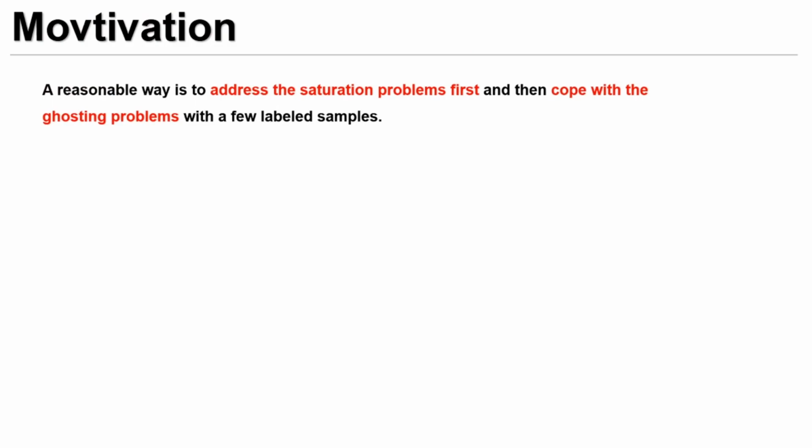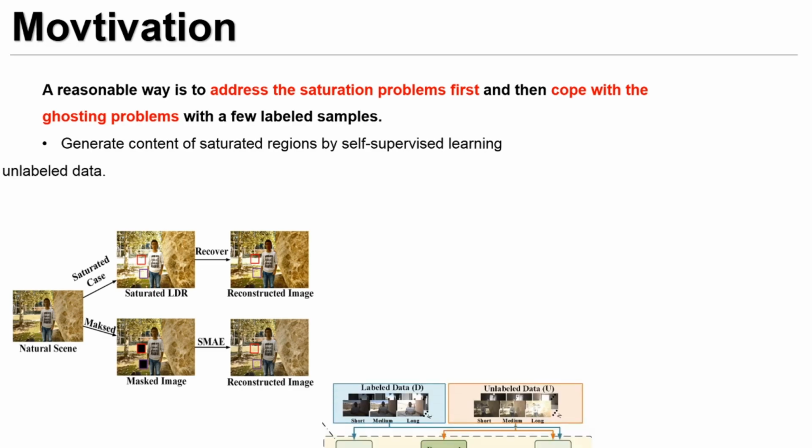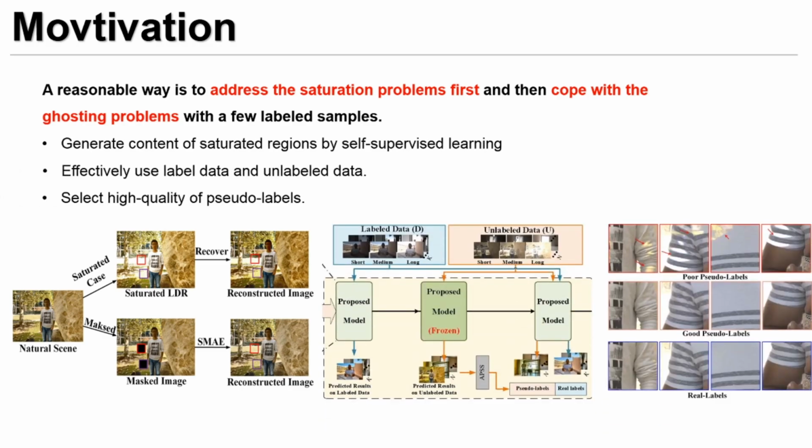Motivated by divide and conquer, a reasonable way is to address the saturation problems first and then cope with the ghosting problems with a few labeled samples. In this paper, we propose a semi-supervised approach for HDR deghosting, named SSHDR, which consists of 2 stages: a self-supervised learning network for content completion and sample quality-based iterative semi-supervised learning for deghosting.